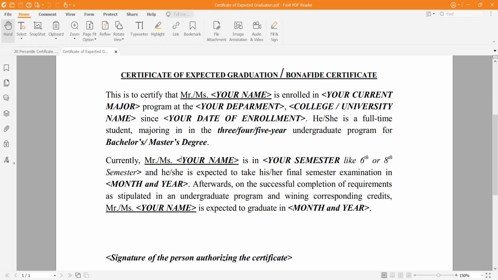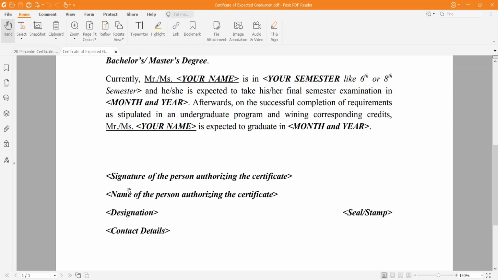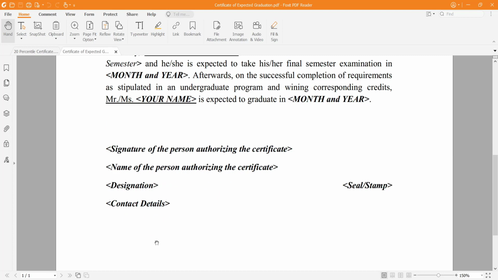So this is a standard format of the certificate of expected graduation, and then you can take the signature of the person who is authorizing that certificate, the name of the person, designation, and contact detail. For contact details you can give the email ID or phone number, and then the seal and stamp, seal of the university, maybe seal of the department, any seal would work.